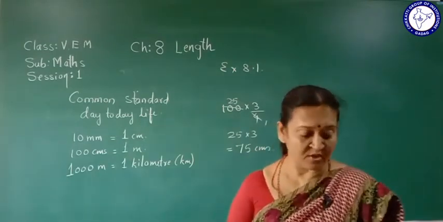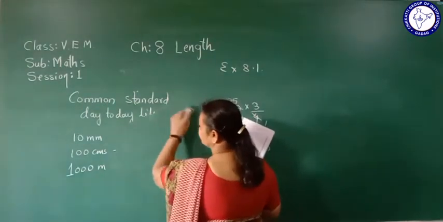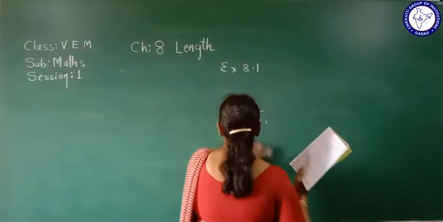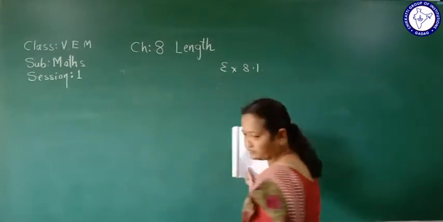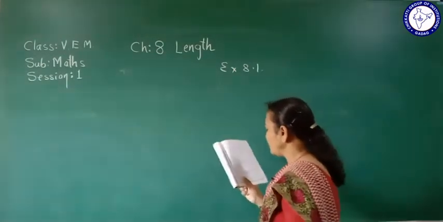Then let me solve the second main question from exercise 8.1. Second main question, solve the following.